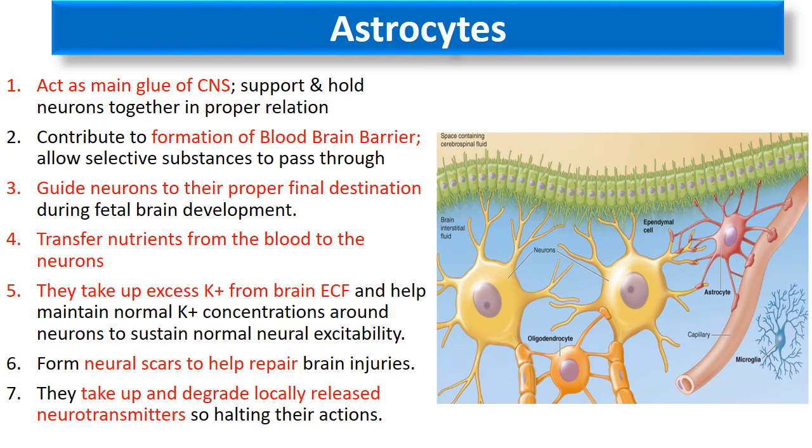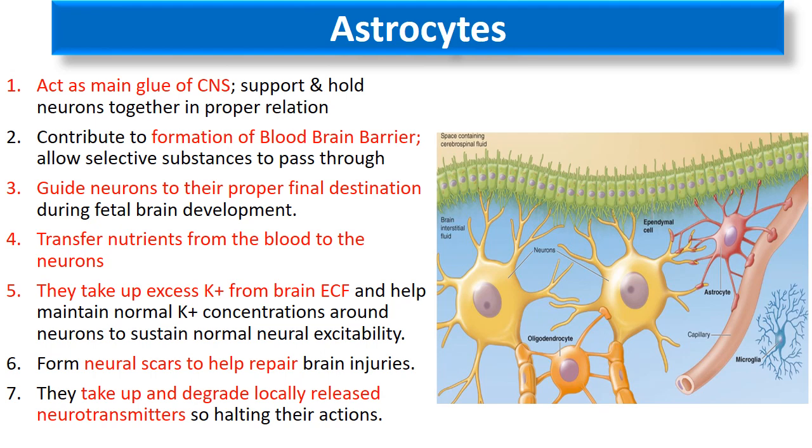It also helps in guiding the neurons to their final destination during fetal brain development. It transfers the nutrients from the blood to the neurons. One very important function: I told you that it maintains the composition of the ECF around the neurons.